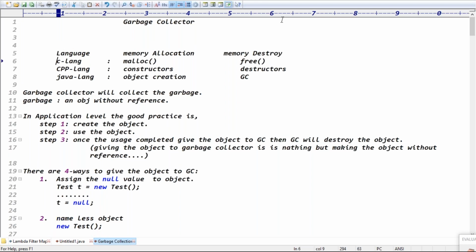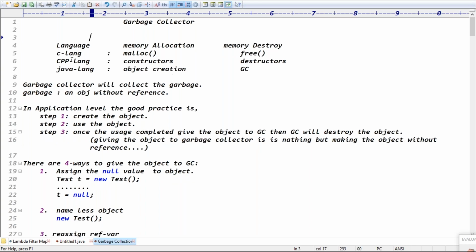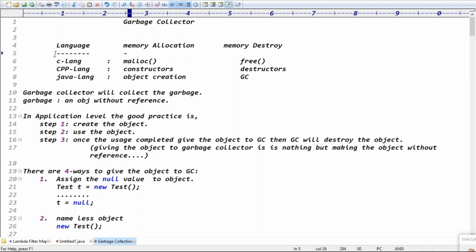In C++ we use destructors. But in Java, memory deallocation is taken care of by one component, called the garbage collection. So what is the responsibility of the garbage collector? The garbage collector will collect the garbage.